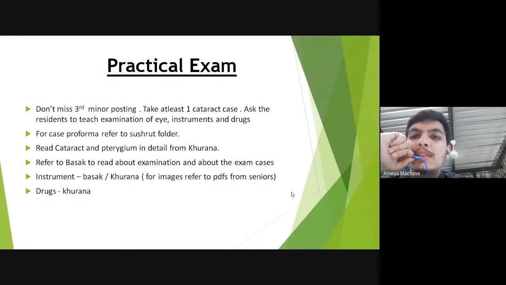So for the cataract case, practice it, read the proforma from the Sushruth folder, use Basak for instruments and examination of the eye, and for instruments and drugs, Purana is good. Next slide.